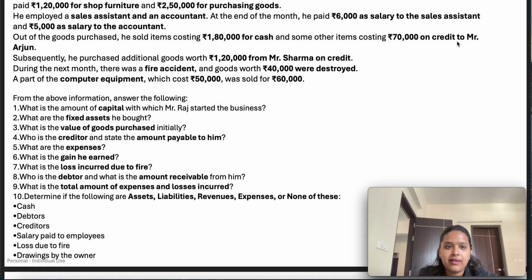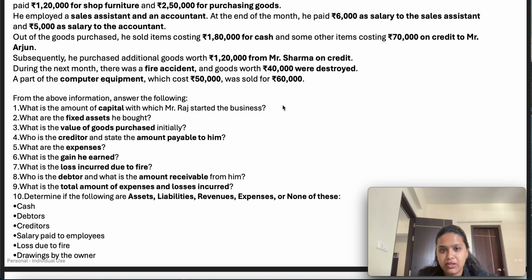Next, during the next month, there was a fire accident and goods worth 40,000 were destroyed. Suddenly in Mr. Raj's factory there was a fire accident, due to which he lost 40,000 of goods. So it is entirely a loss for him due to fire. A part of the computer equipment which cost 50,000 was sold for 60,000. Mr. Raj had one computer which earlier he purchased for 50,000, but later he was able to sell it for 60,000. So he earns a profit of 10,000, right?